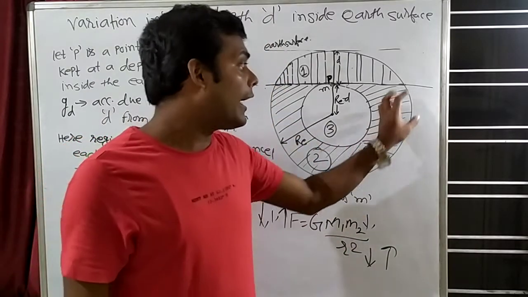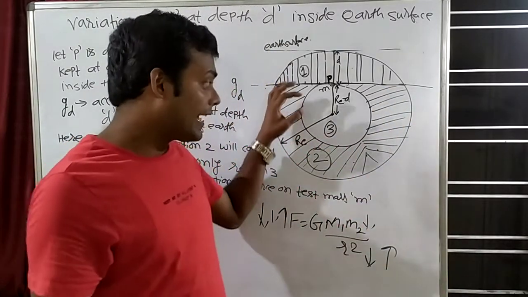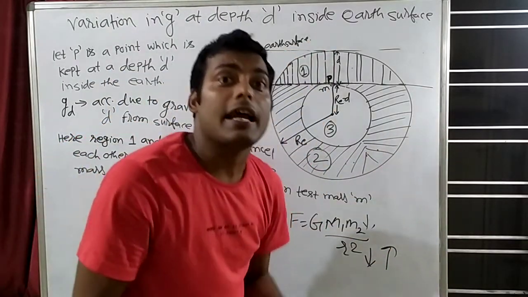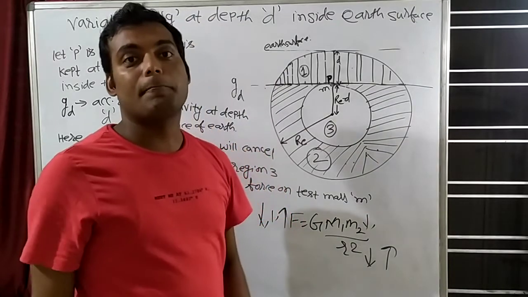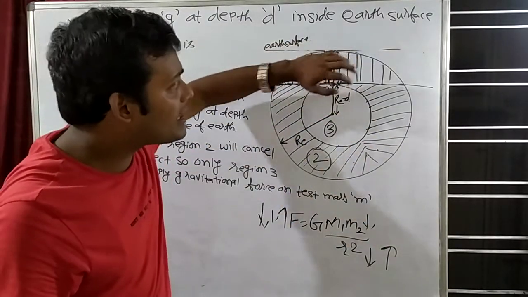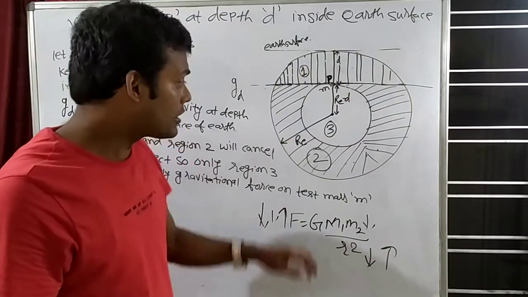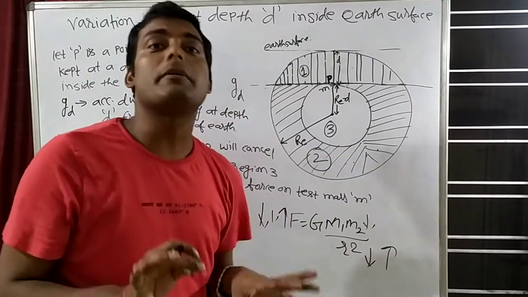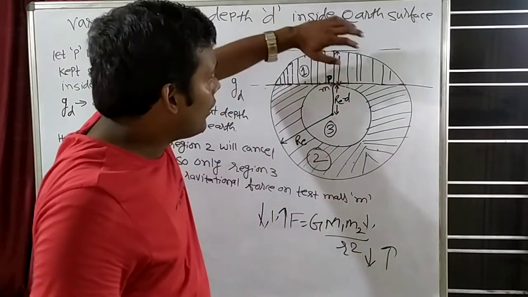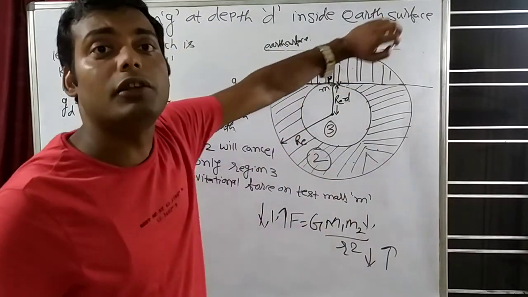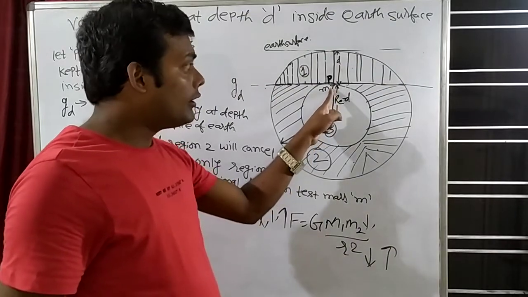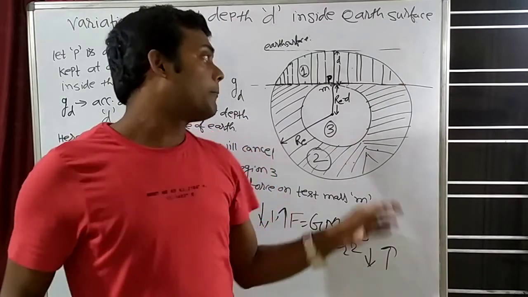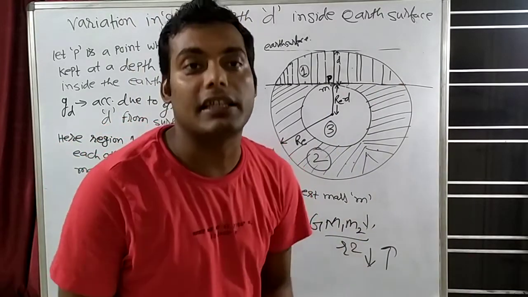यहाँ पे mass ज्यादा है, but distance भी ज्यादा है. In the second region mass is more, but distance is also more. In the first region mass is less, but distance is also less. So if the first region applies 1000 Newton gravitation force, the second region will also apply 1000 Newton gravitation force. ऐसा approximation हम लोग लेते हैं. Like if the first region applies 1000 Newton gravitation force on the chest mass, the second region will also apply 1000 Newton on the chest mass, and both will cancel each other.